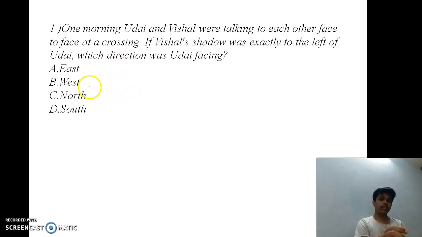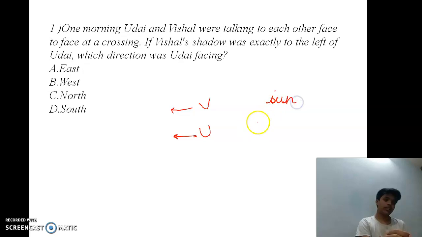One morning, Uday and Vishal were talking to each other face to face at a crossing. If Vishal's shadow was exactly to the left of Uday, which direction was Uday facing? Let's consider Uday as U and Vishal as V. They are talking face to face. If Vishal's shadow was exactly to the left of Uday, which means the shadow is towards this side. Vishal's shadow is towards this side, which means sun is towards this side, and early morning sun rises in east, so this direction is east.